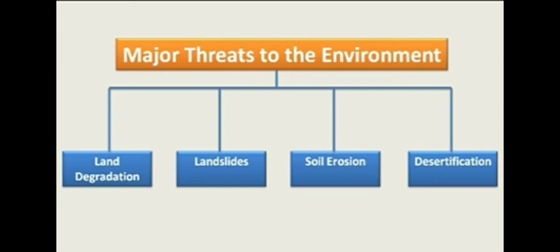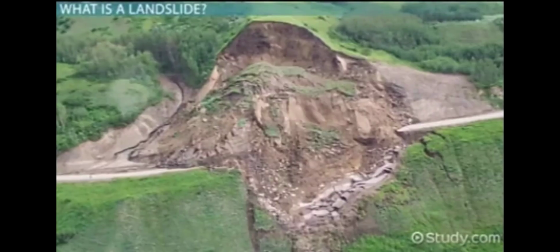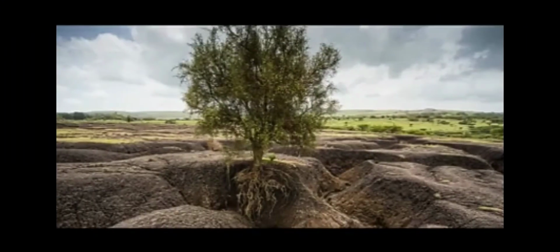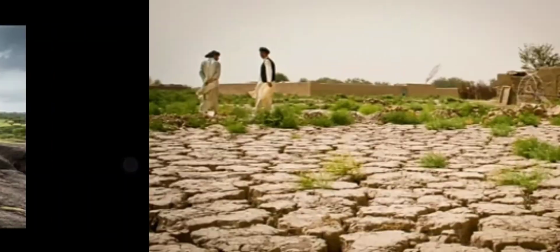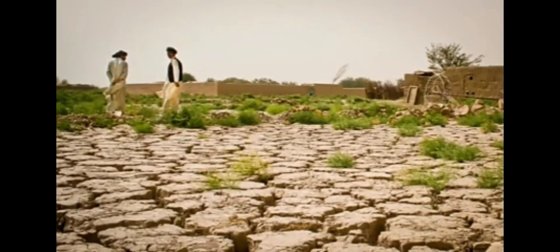And third one is soil erosion. Soil erosion means this happens when it is raining or in some other weather conditions, the top layer of the soil is completely removed due to some natural effects or due to some human effects. That is called soil erosion. And the fourth is deforestation. These are the four major threats that happen to the land.